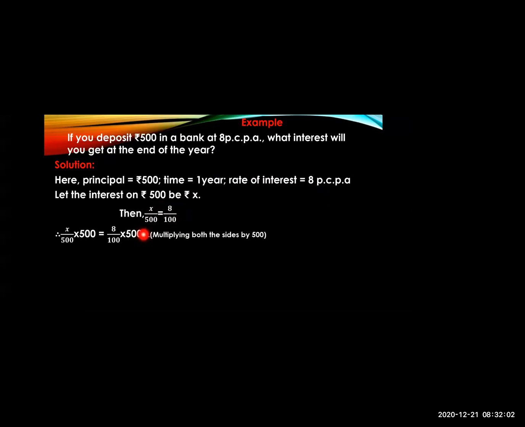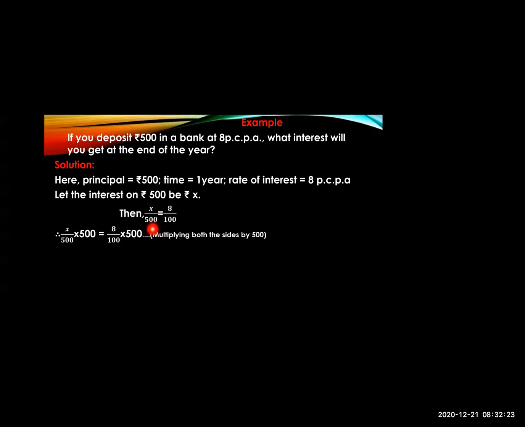So we'll multiply both sides of the equation by 500. Therefore, x upon 500 multiplied by 500 is equal to 8 upon 100 multiplied by 500. Then you have to calculate it.